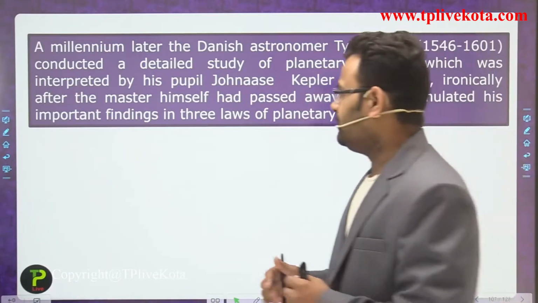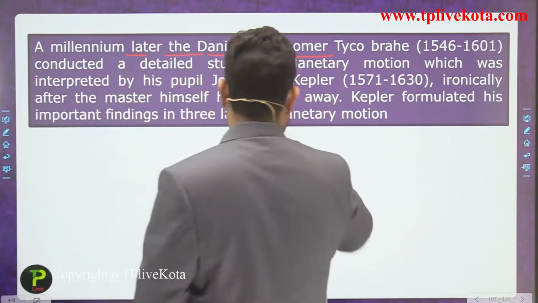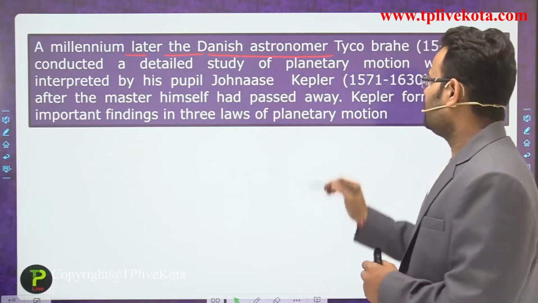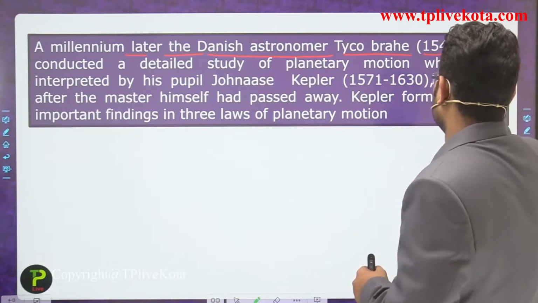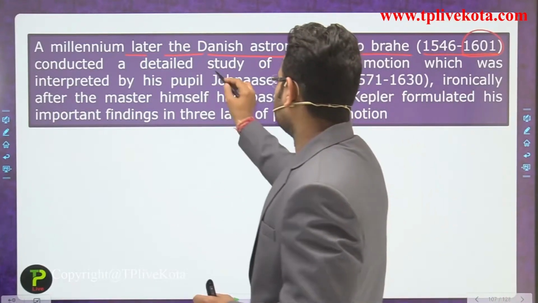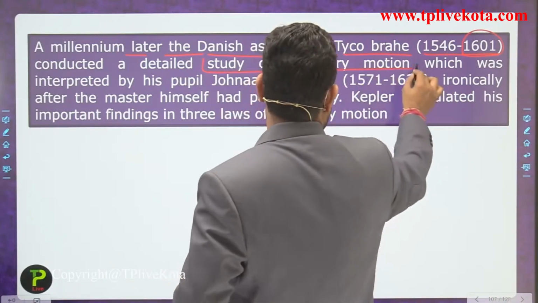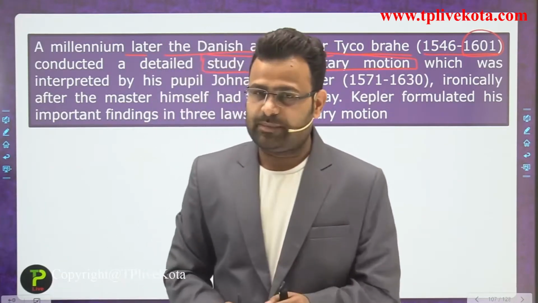The Danish astronomer Tycho Brahe, between 1546 and 1601, conducted a detailed study of planetary motion. In 8th standard we discussed the planets.